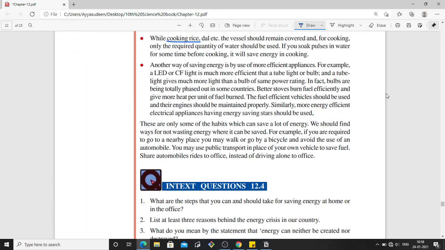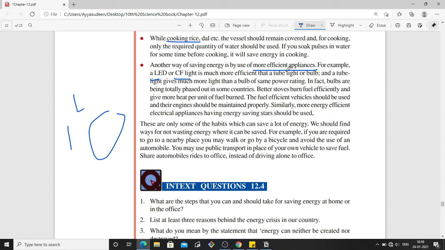Another way of saving energy is using energy efficient appliances. For example, LED and CFL lights are much more energy efficient. They do not use more electricity. Instead of using regular tube lights or some other bulbs, if you use LED and CFL lights, these save more electricity.